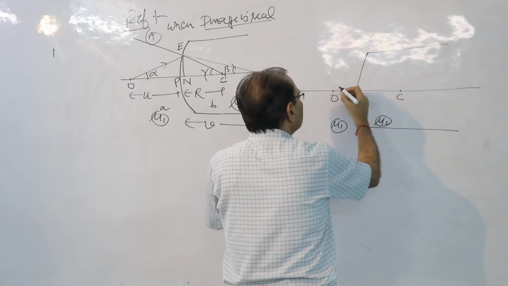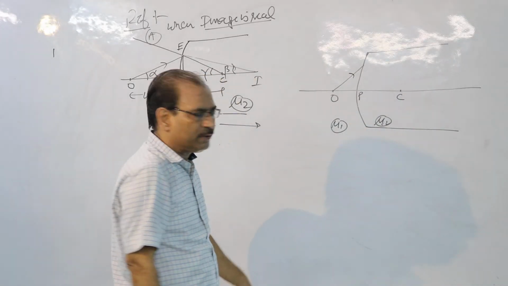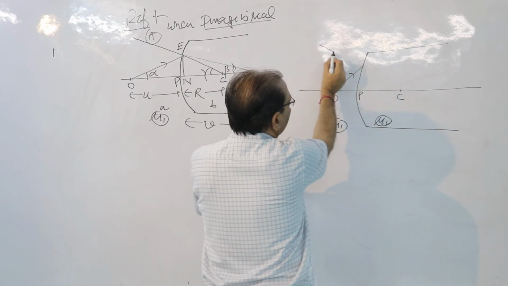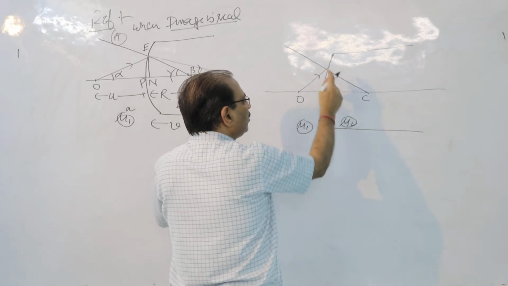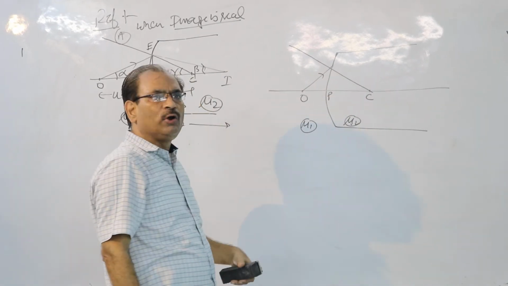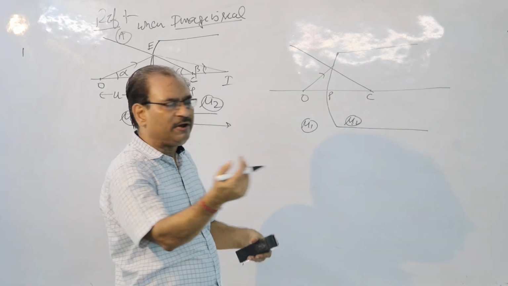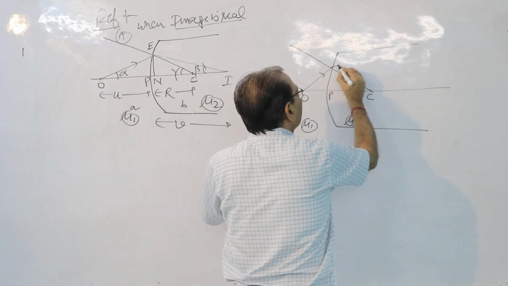Now what happens? When the ray goes in this manner, I want the normal at this point. Now see here, this will serve the purpose of the normal. Let it be the normal. The ray is going from the rarer medium to the denser medium. It will bend towards the normal.